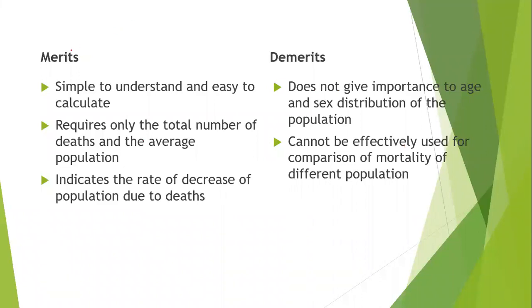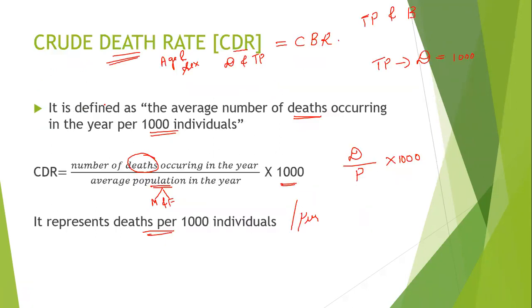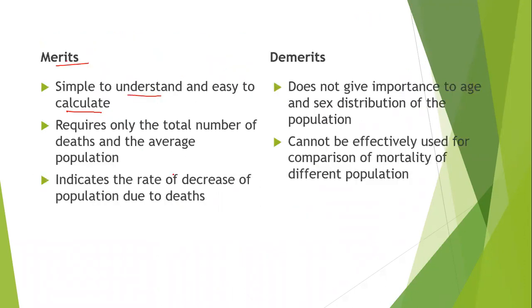Coming to the merits and the demerits, first one, let us know the merits. First one, simple to understand, again easy to calculate. When you see the formula, do you find it very difficult? No, we want only the death rate, I mean the number of deaths and the number of population. So we can easily understand and easily calculate it.